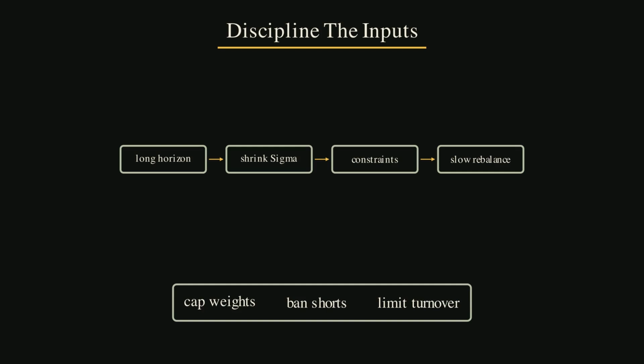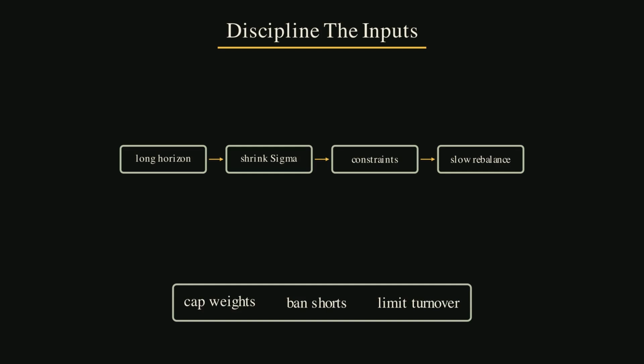If you do have return views, make them long-term and economic. Do not use the last 5 years as destiny. If you use software, check the guardrails. Are there weight caps? Is shorting banned? Is the covariance matrix shrunk? Are return assumptions stable? This is how many real-world allocation tools work. They combine long horizon assumptions, risk estimates, constraints, and periodic rebalancing.